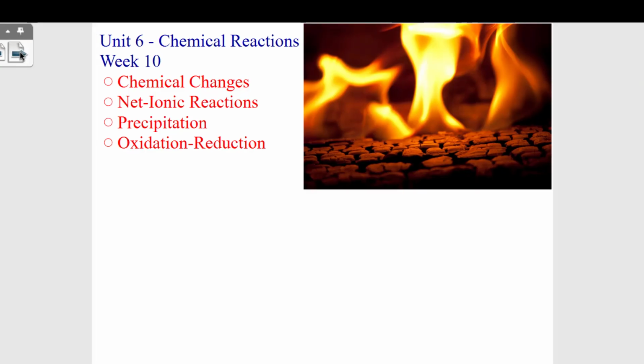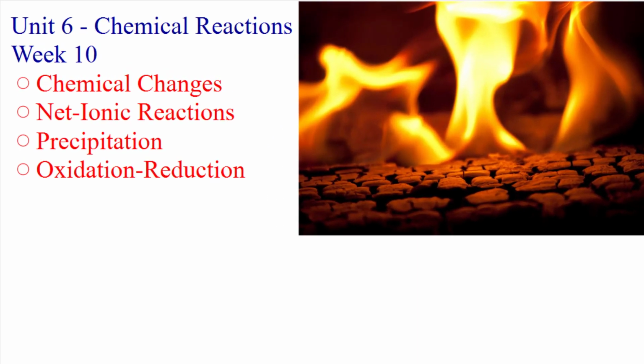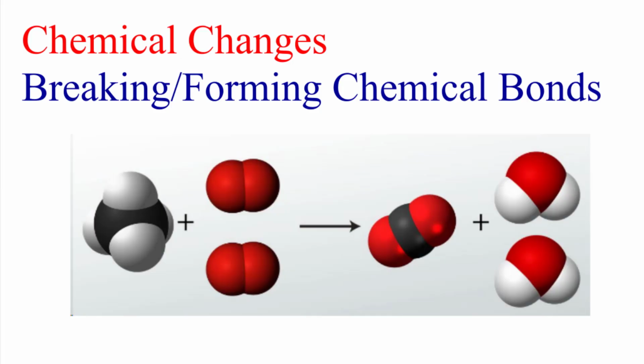We are in Week 10, and let's take a look at what we're going to look at, which is Chemical Reactions. We're going to look at chemical changes. Remember, when we were at intermolecular forces in Unit 5, we were looking at physical changes, but now we're taking a look at actual chemical changes. We're going to look at what net-ionic reactions are, precipitation reactions, and oxidation-reduction reactions. So let's get to our chemical reactions.